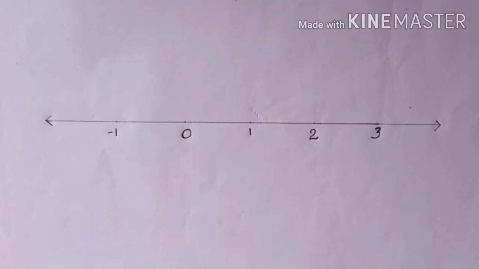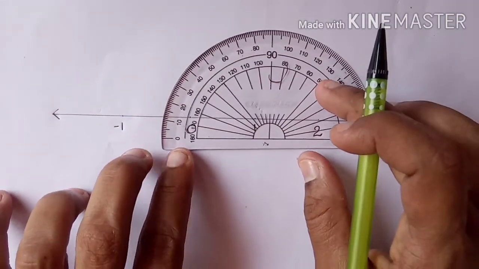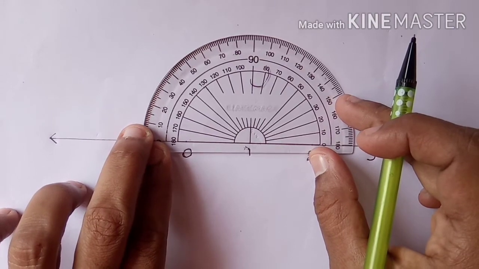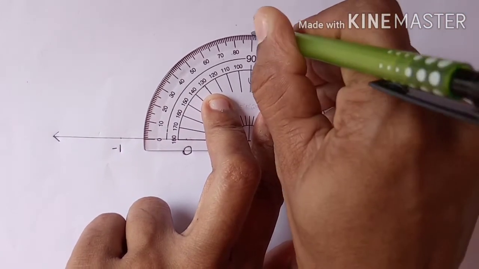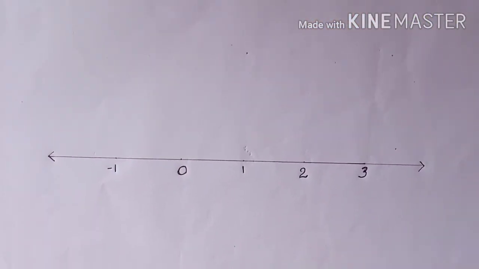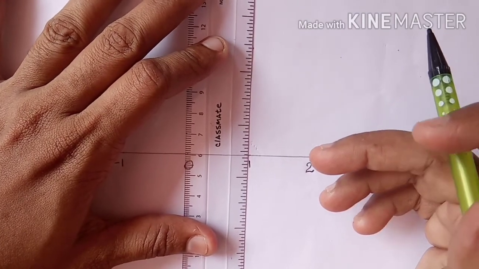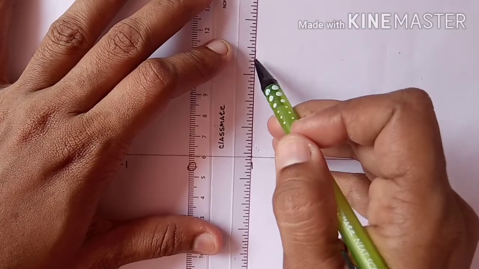Next we shall discuss how to represent root 2 on a number line. For that, draw a number line and label the points 0, 1, 2, 3 and -1. And exactly at 1, keep your protractor and mark 90 degrees. By using your ruler, join the point which you have marked at 90 degrees and the point 1 on the number line.